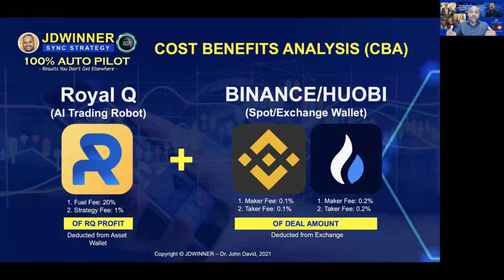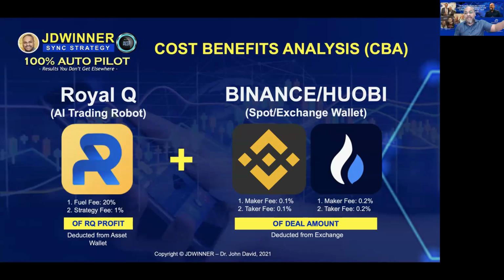You are not authorizing anyone to withdraw from the bot; they have no right to withdraw or to touch your money in your Binance. That is the reason why the company asks you in advance to store up your fuel fee in your asset wallet. So the company will deduct from your asset wallet every time you make a profit. They cannot deduct from your Binance, okay, because they have no access to it.